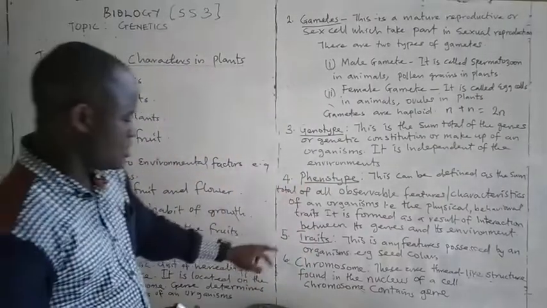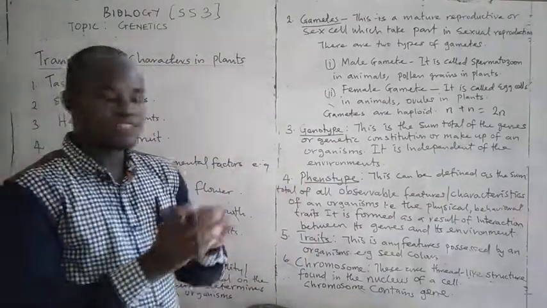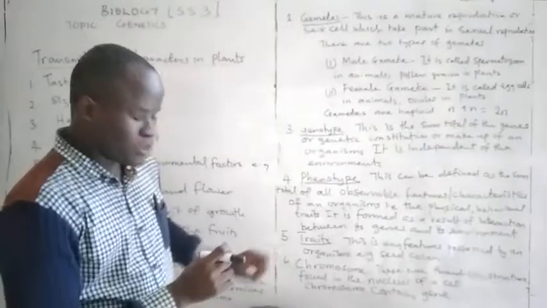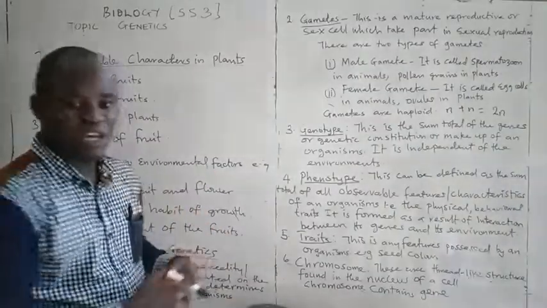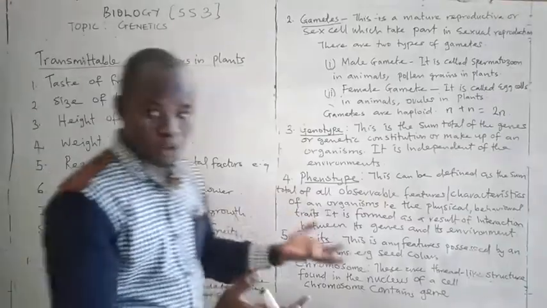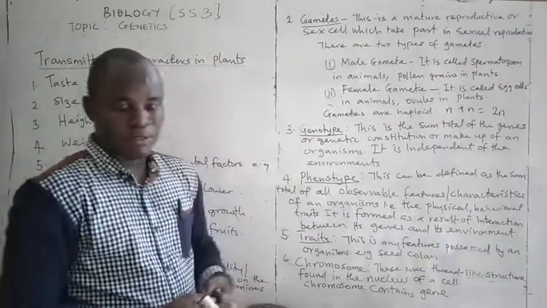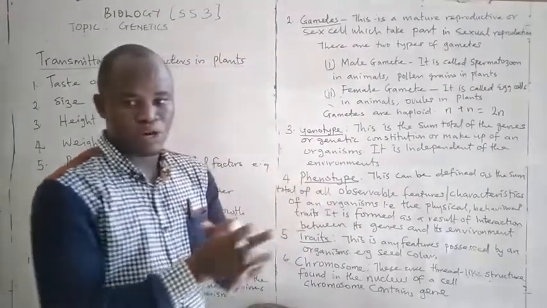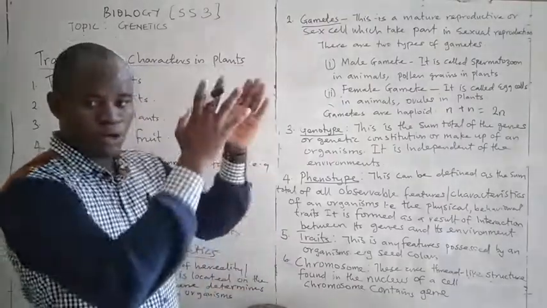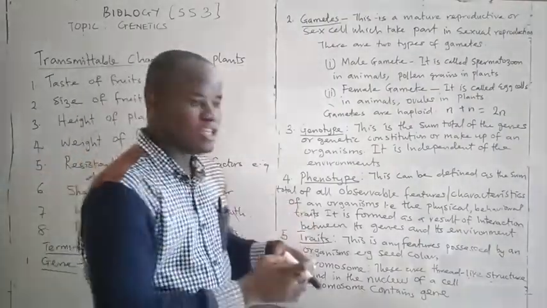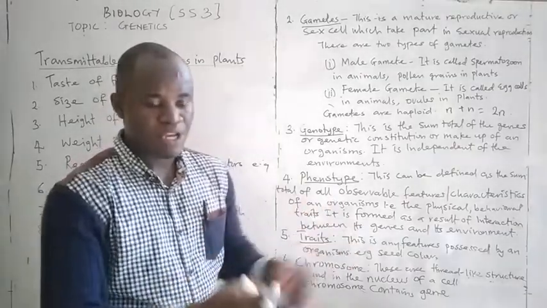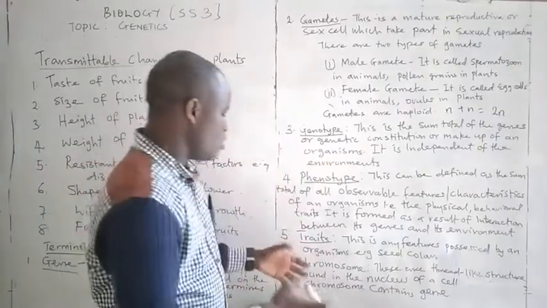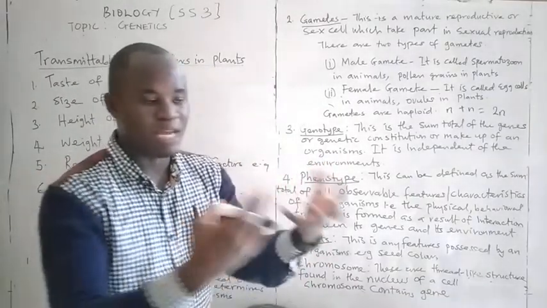Okay, the next one is traits. What is a trait? A trait is any feature possessed by an organism. Another name for trait is also known as characteristics. Examples of traits include seed color, height of plants, color of animals. Is either you are fair or you are what? Albino. Is either you are tall or you are what? Short. The seed color is either you are yellow or you are green. The fruit shape is either you are round or you are wrinkled. These are the features possessed by an organism.